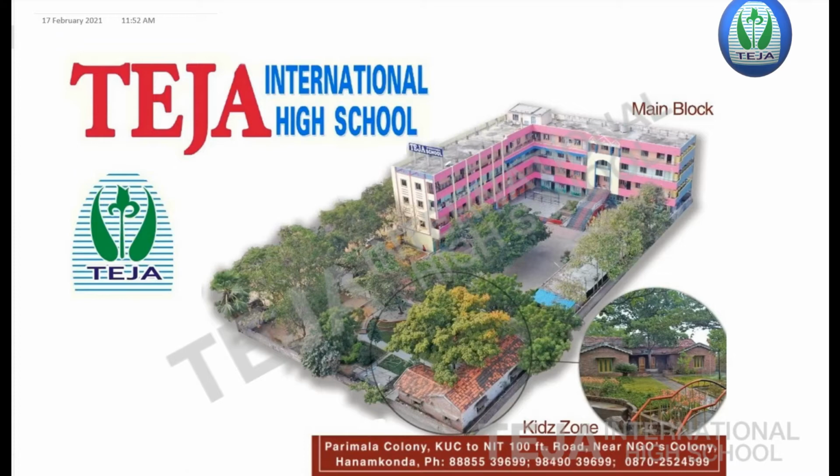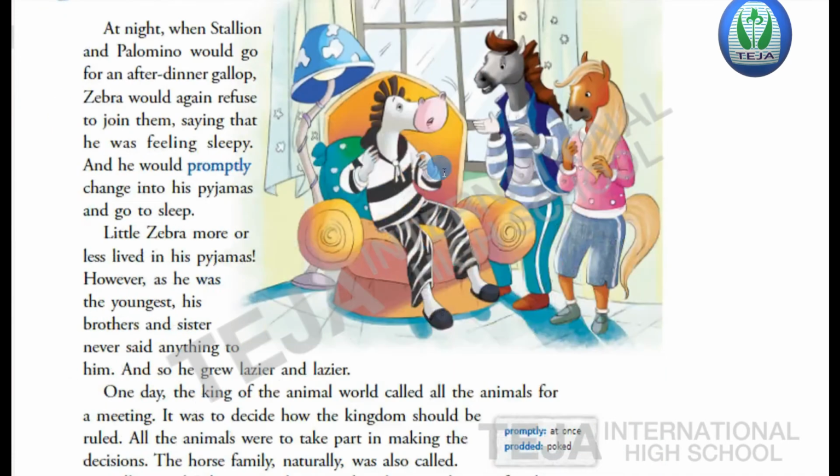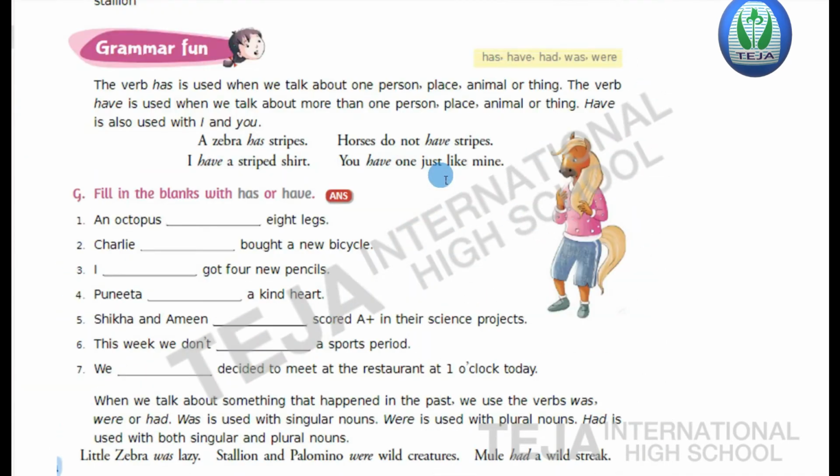Children, in our last session, we discussed a few bits of lesson 9, the zebra's pajama. In today's session, children, let us discuss grammar fun. In grammar fun, today's topic is has, have, had, was, were. The usage of the words has, have, had, was, and were.